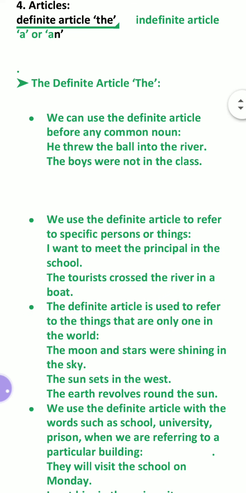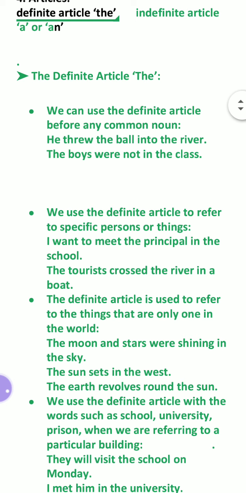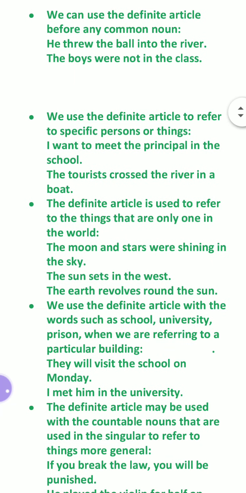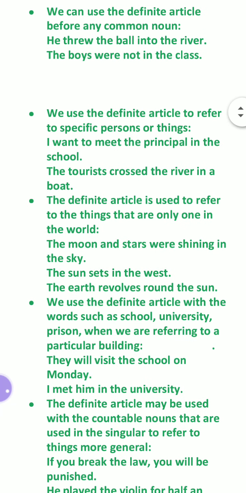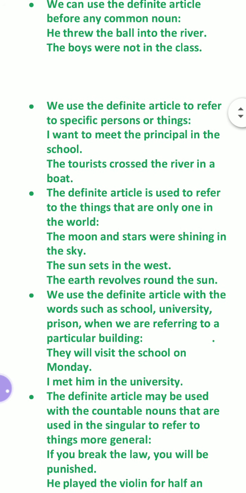The boys were not in the class. Here, boys is the common noun. So before common nouns we use the article the, the definite article. We use the definite article to refer to a specific person or thing. When we specify something, we use the, like, I want to meet the principal.